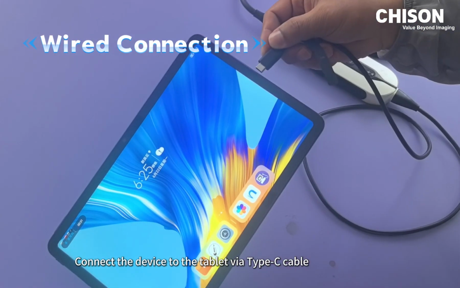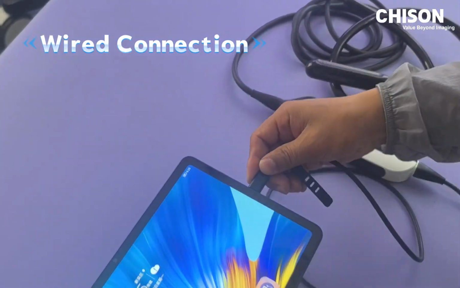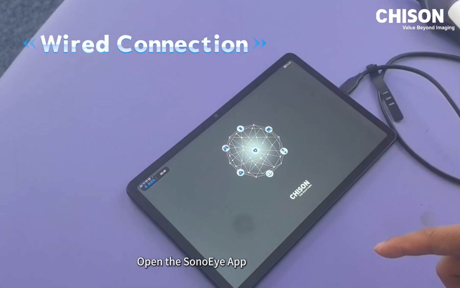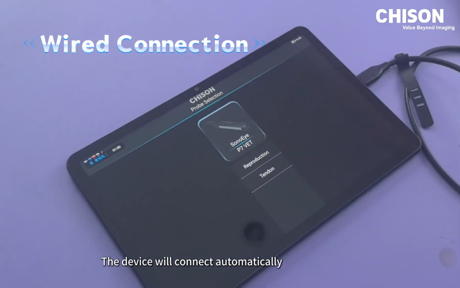Connect the device to the tablet via Type-C cable. Open the SonoEye app. The device will connect automatically.